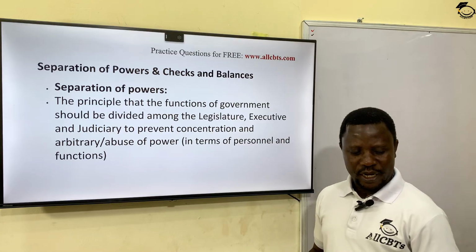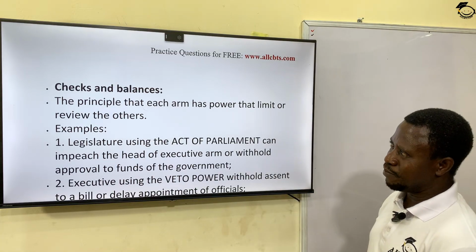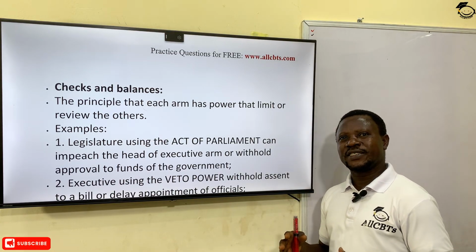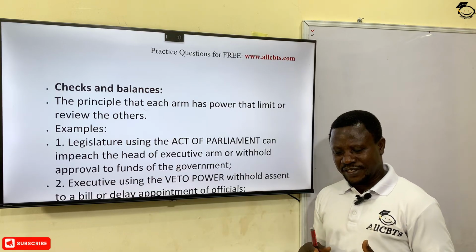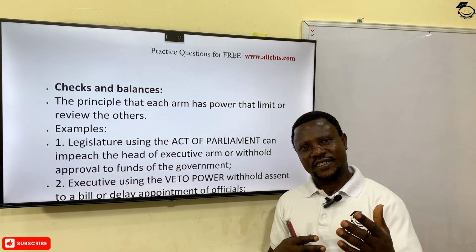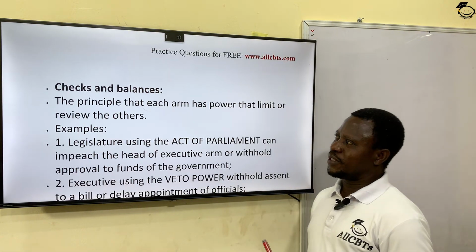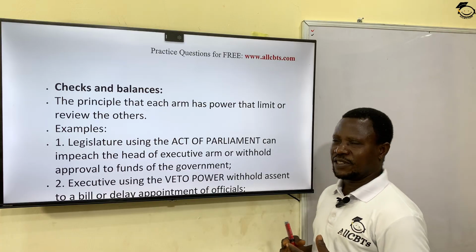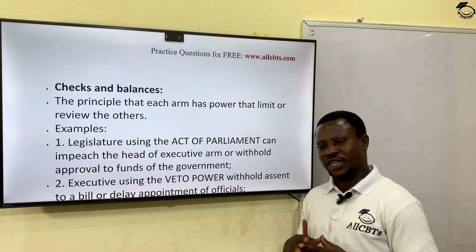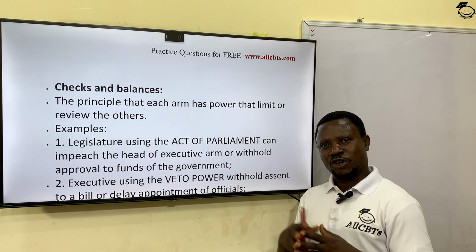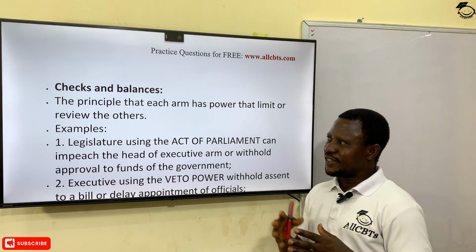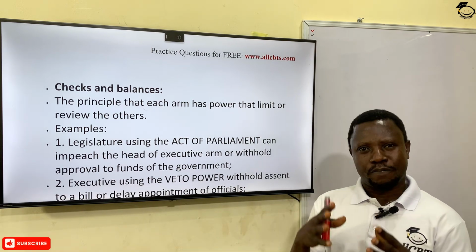All right? Now, let's look at checks and balances. Checks and balances is a principle of government that tends to contradict as well as complement separation of power. In other words, if these three organs of government, the legislature, the executive, and the judiciary, are working together to make the government a success, they cannot be totally separated.